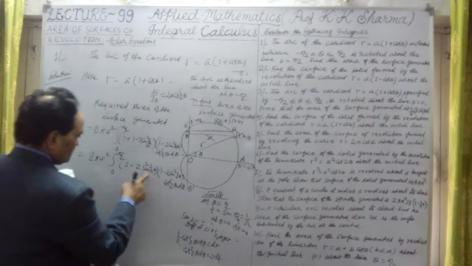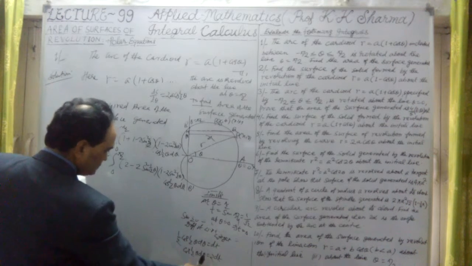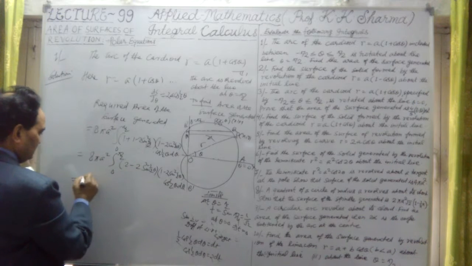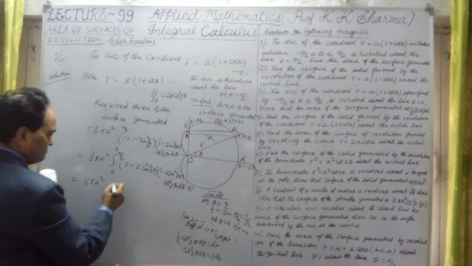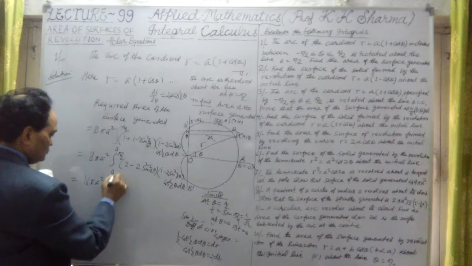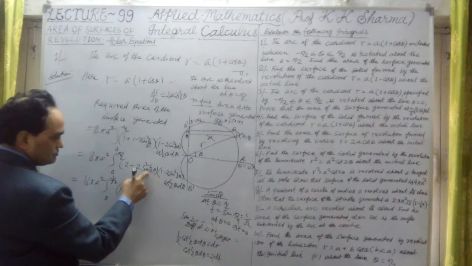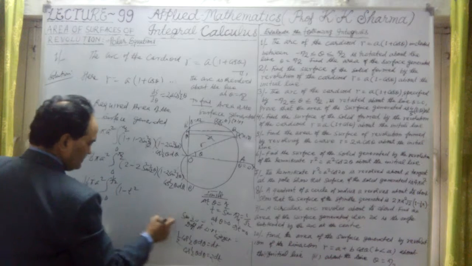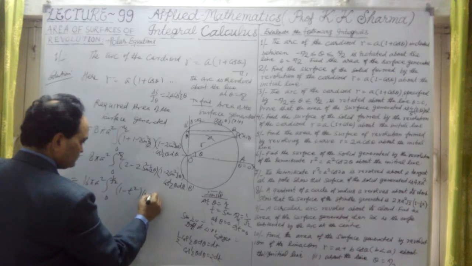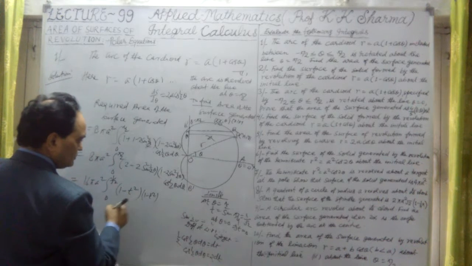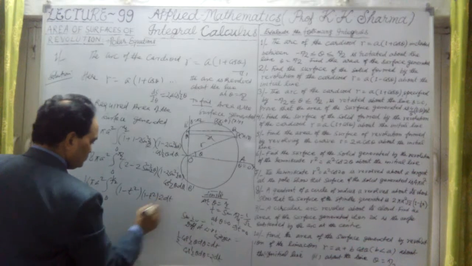Now this 2 can be taken outside, and with the other 2 it becomes 2 dt. So this is 16 pi a square, integral from 0 to 1 by root 2, and this is 1 minus t square, since sine half theta we have taken as t, into 1 minus 2 sine square theta by 2, which is also 1 minus 2t square, into 2 dt.